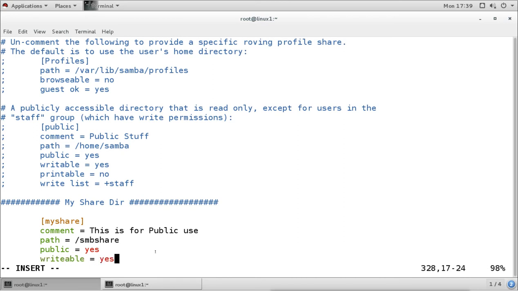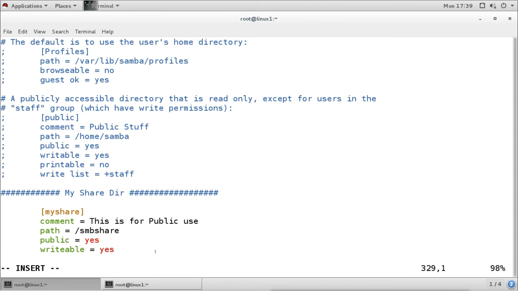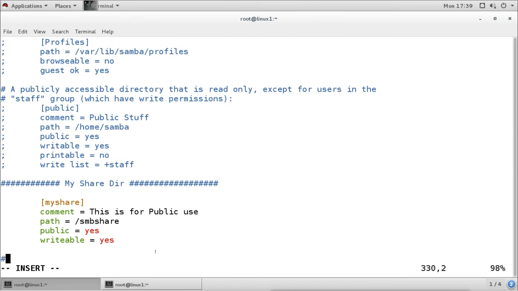Now that means I'm giving the write permission to everyone. In Windows by default we select everyone and say write permission. So it is like that. I'm not giving any other permission. I'm sharing the directory with everyone. Anyone can access it, and everyone will get the write permission.